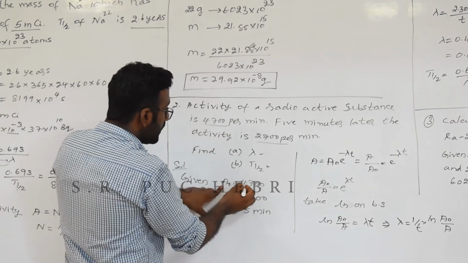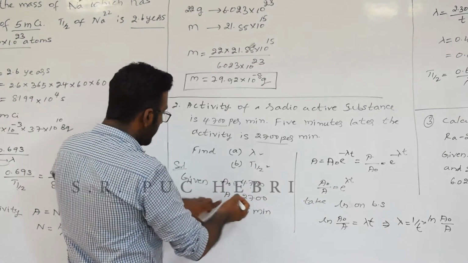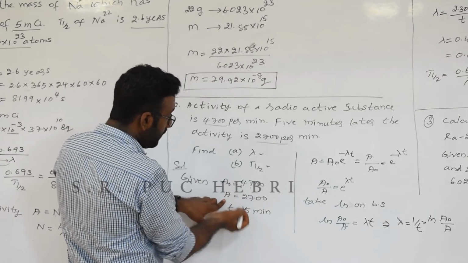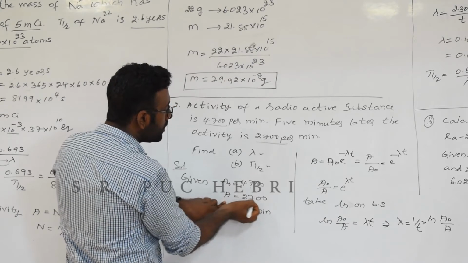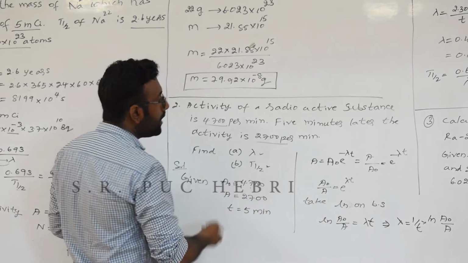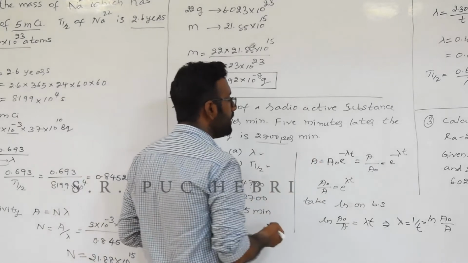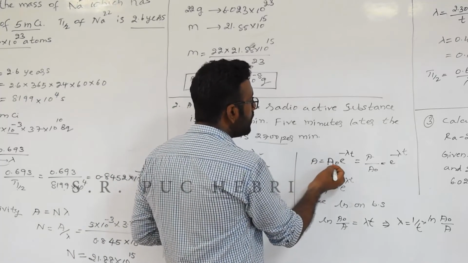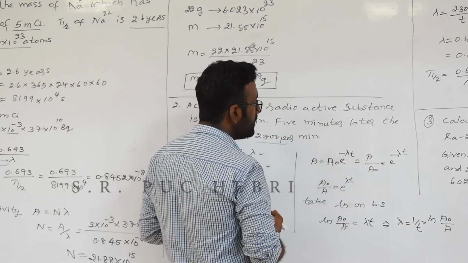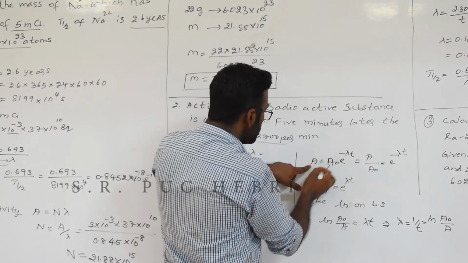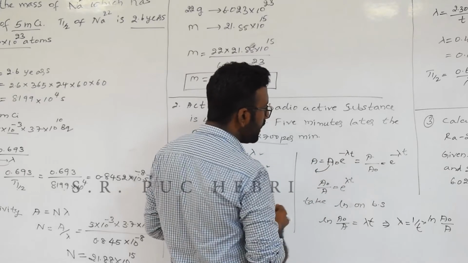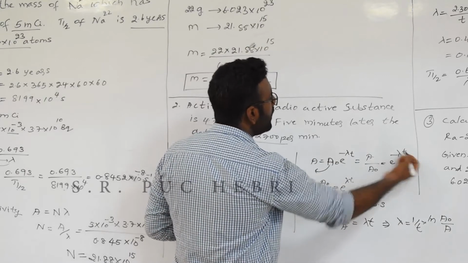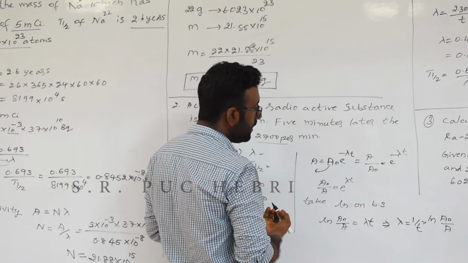So we will list out first the given terms. A naught is given 4700. Then A, after time t, that is 5 minutes, you have 2700. Now activity, we know the formula for that. From the decay law, we can write A is equal to A naught e to the power minus lambda t. Just rearranging, A divided by A naught is e to the power minus lambda t, right?